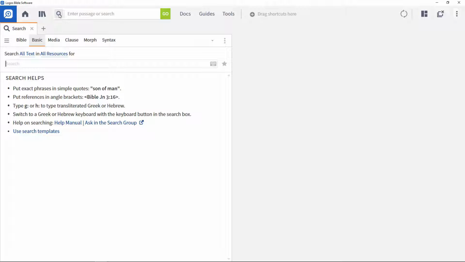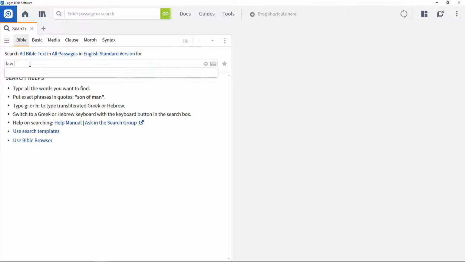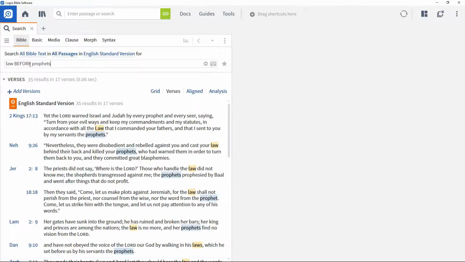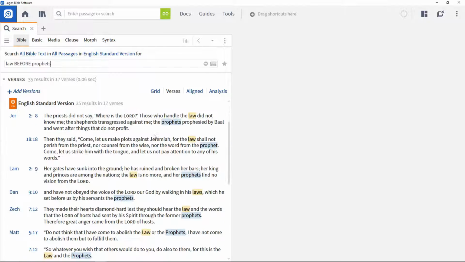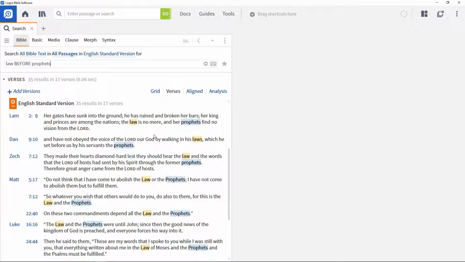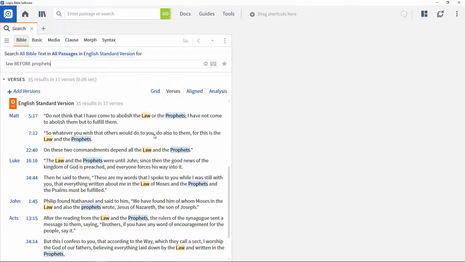Open a search window and ensure it's set to run a Bible search. Then enter Law before Prophets in the search box and execute the search. This shows all 17 verses in the text where the word law appears before the word prophets, fairly evenly spread